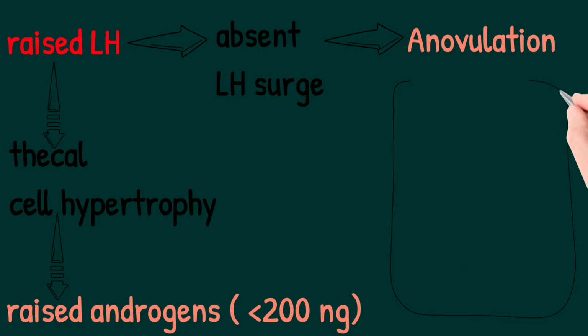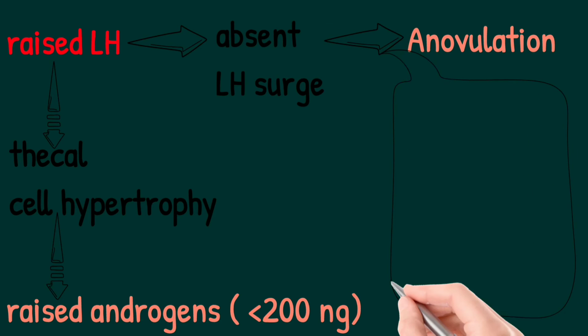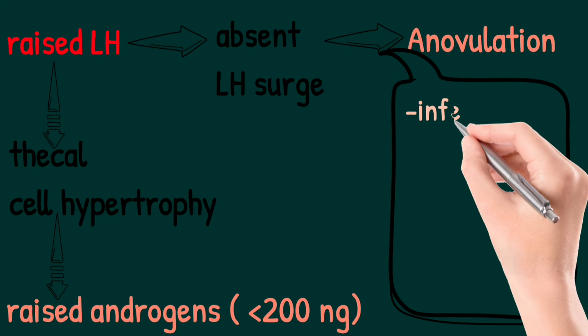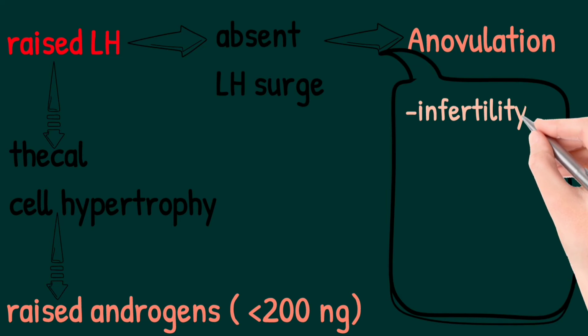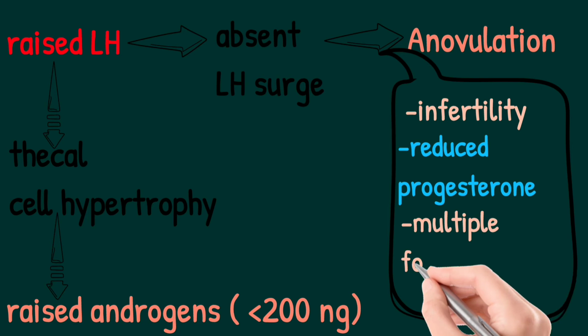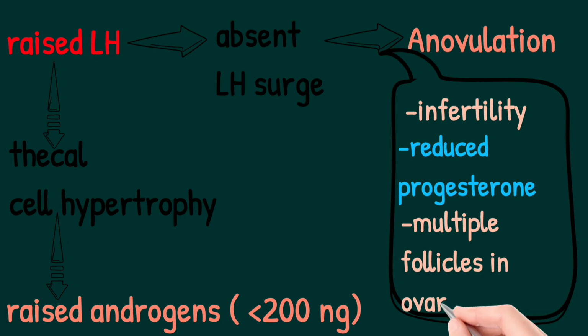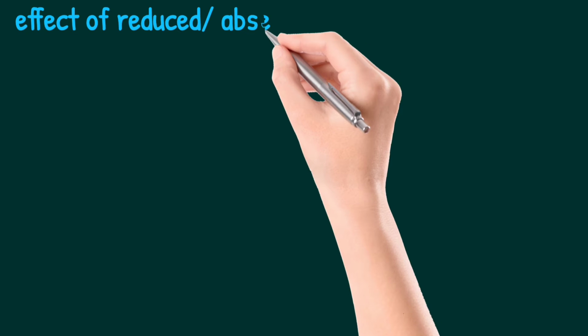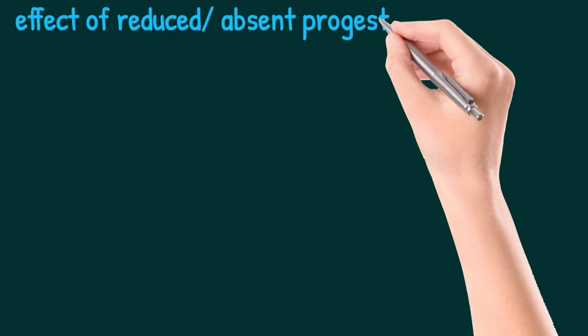So what can we anticipate due to anovulation? One, the cycles will become irregular; progesterone levels will be decreased; and because there is no ovulation there is infertility. So again, reduced progesterone levels, and multiple follicles remain in the ovary and they don't ovulate. What happens because of reduced or absent progesterone levels is